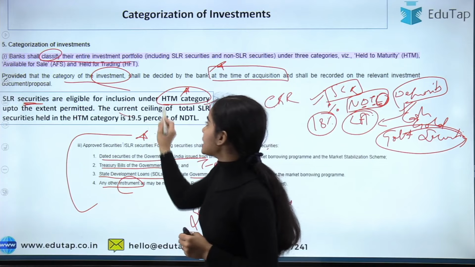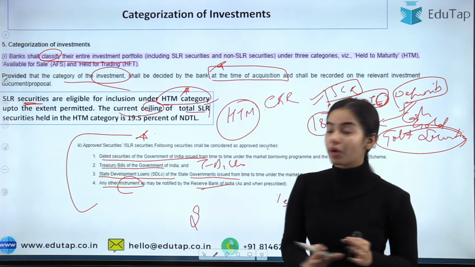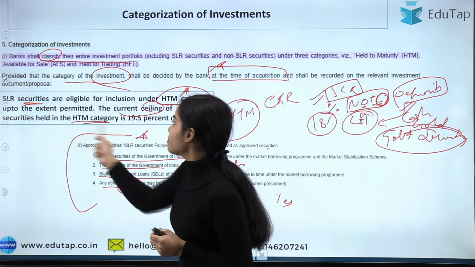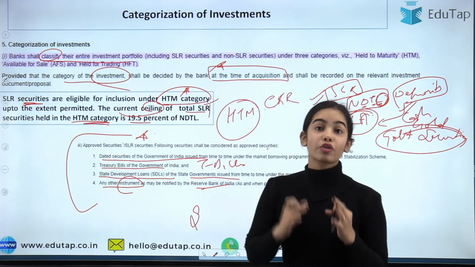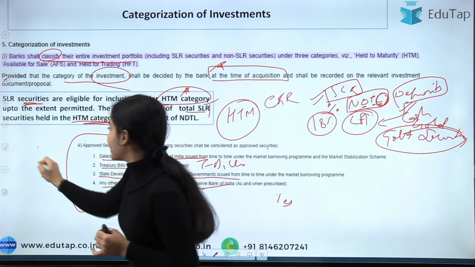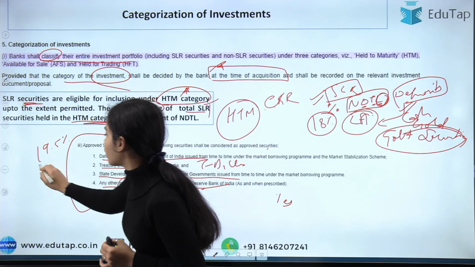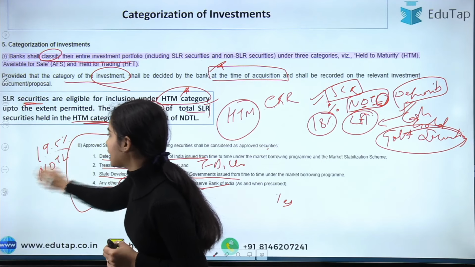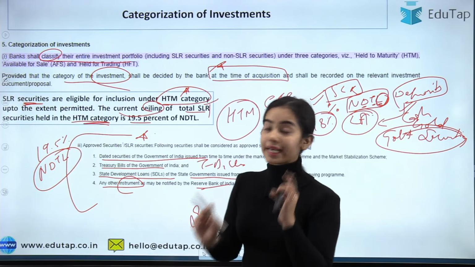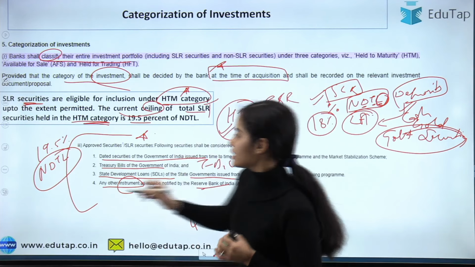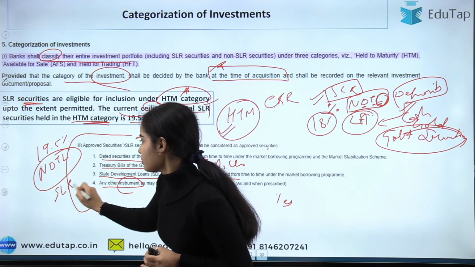Okay. So the current ceiling of the total SLR securities held in the HTM category is 19.5% of the NDTL, that is 19.5% of the net demand and time liabilities, the net deposits, that they can keep in the HTM category of the SLR.